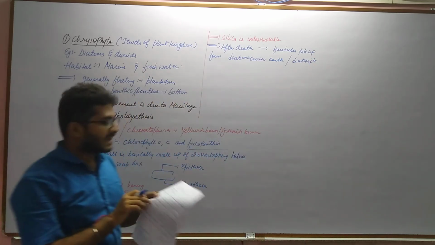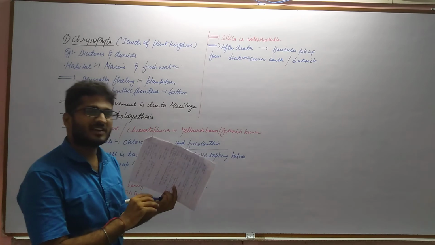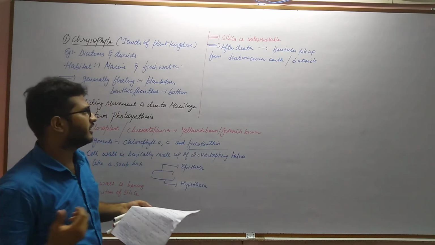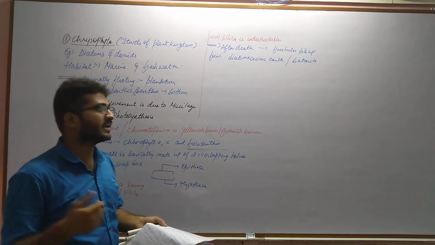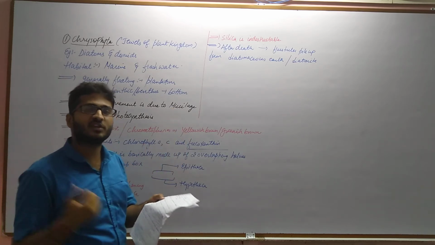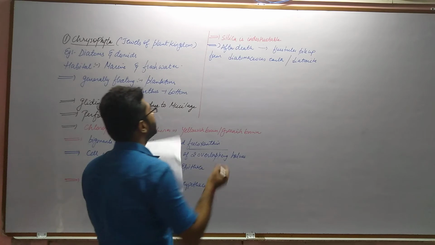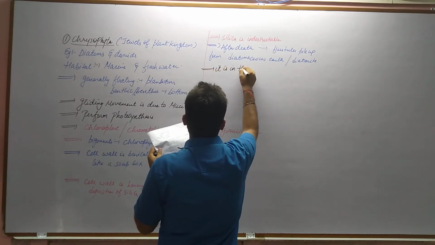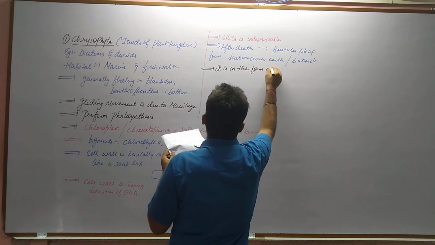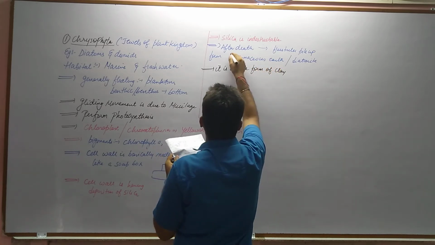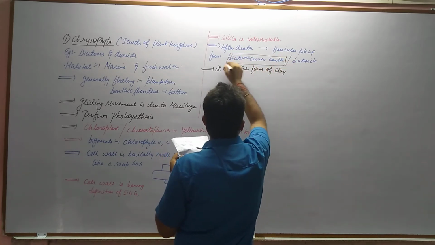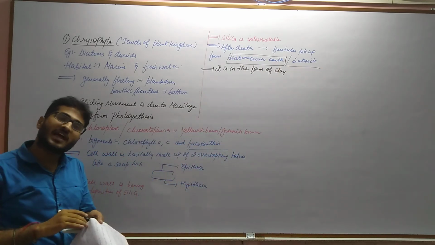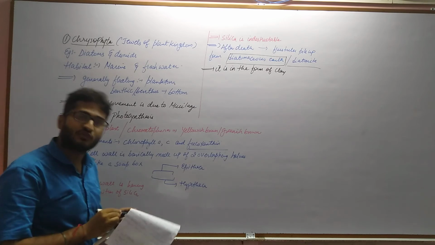So what is diatomaceous earth? It is basically a kind of clay only, because when we remove it from the dirty area, we call it mud, right? So when we remove it, it will be removed in the form of clay only. So it is in the form of clay. And how is diatomaceous earth or diatomite formed? It is formed when the diatoms die within the marine or freshwater habitat.